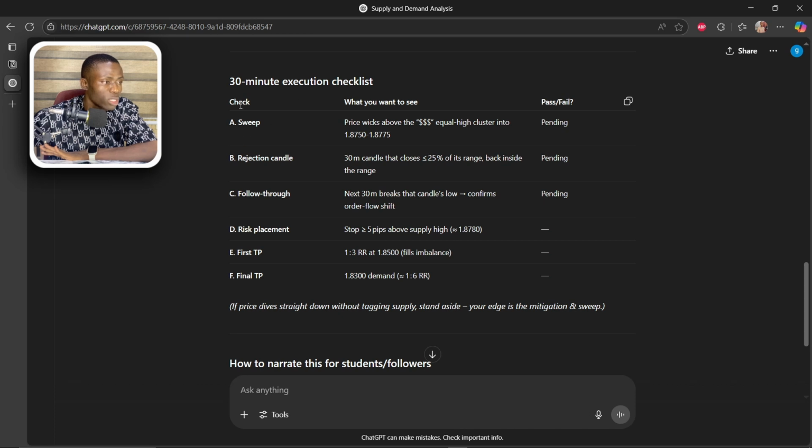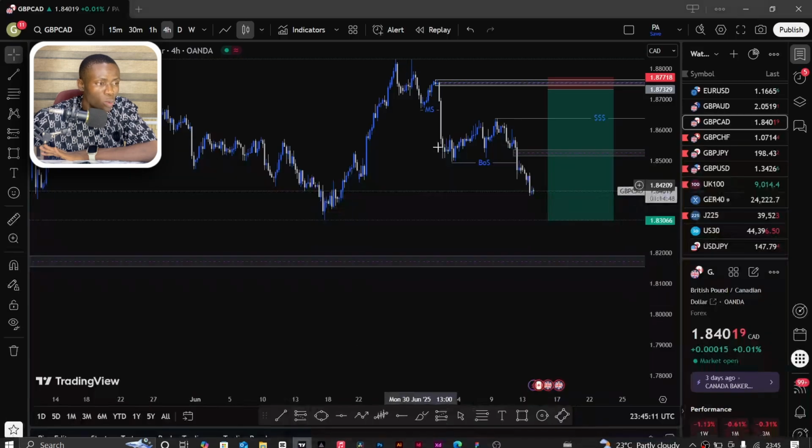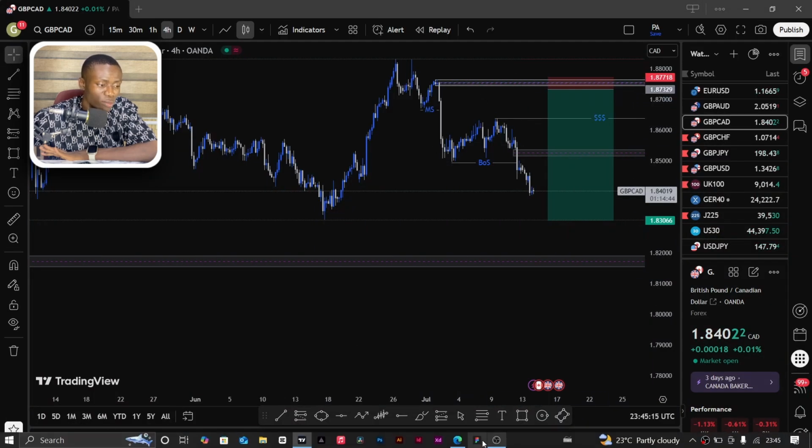Now, you see the 30-minute execution checklist is: sweep. Price wicks above this equal high cluster into the level pending. So basically, here's how we are going to take the trade. Price will sweep the equal highs that we mark here as liquidity, which is this level here. The price will sweep it, and then we should lead the price to get it to our level.